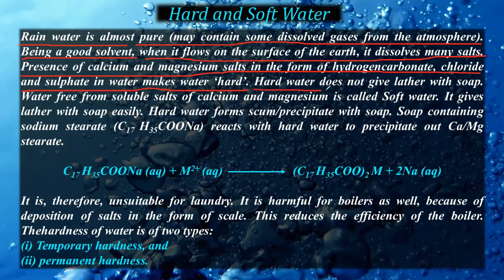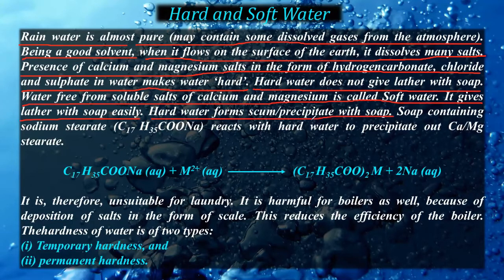How? See, hard water does not give lather with soap. So whenever you take some soap and try to apply it with water, you rub it and no lather you will get, right? Then you will understand that the water is hard. Now, water free from soluble salts of calcium and magnesium is called soft water. It gives lather easily with soap. Hard water forms scum, that is precipitated with soap.